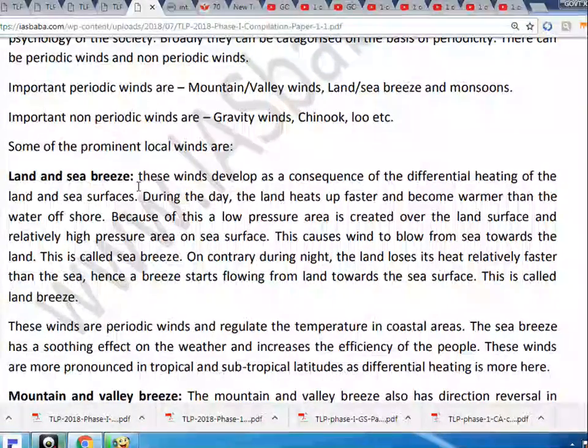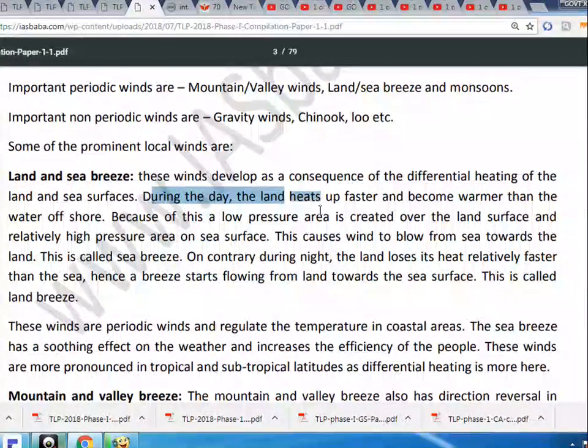These winds develop as a consequence of the differential heating of the land and sea surfaces. During the day, the land heats up faster and becomes warmer than the water offshore. Because of this, a low pressure area is created over the land surface and a relatively high pressure area over the sea surface. This causes wind to blow from the sea towards the land. This is called sea breeze.